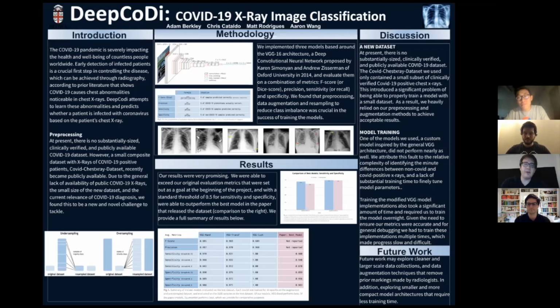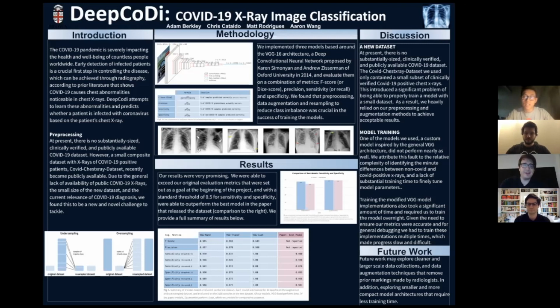Ideally, it would have been better to approach this problem with a better data foundation, but given that this is a relatively new problem, we simply don't have a robust data set to work with. That said, this would be worth revisiting if a larger set of COVID chest x-rays ever becomes available. We also wanted to just touch on the model training. So our third model that Aaron had mentioned, the one that was inspired by the general VGG architecture, did not perform nearly as well as we had hoped.